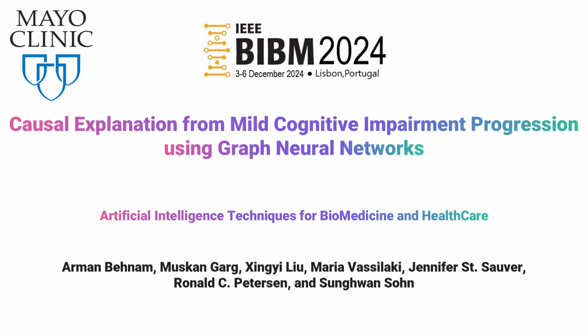Hello. Today we are talking about the paper Causal Explanation from Mild Cognitive Impairment Progression using Graph Neural Networks, which is published in BIBM 2024 in the workshop of Artificial Intelligence Techniques for Biomedicine and Healthcare.